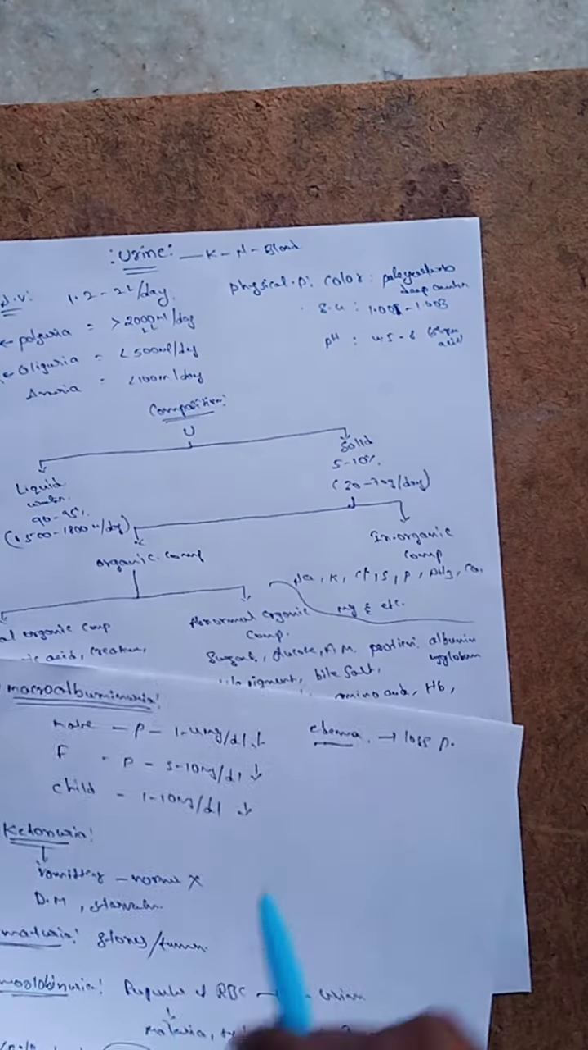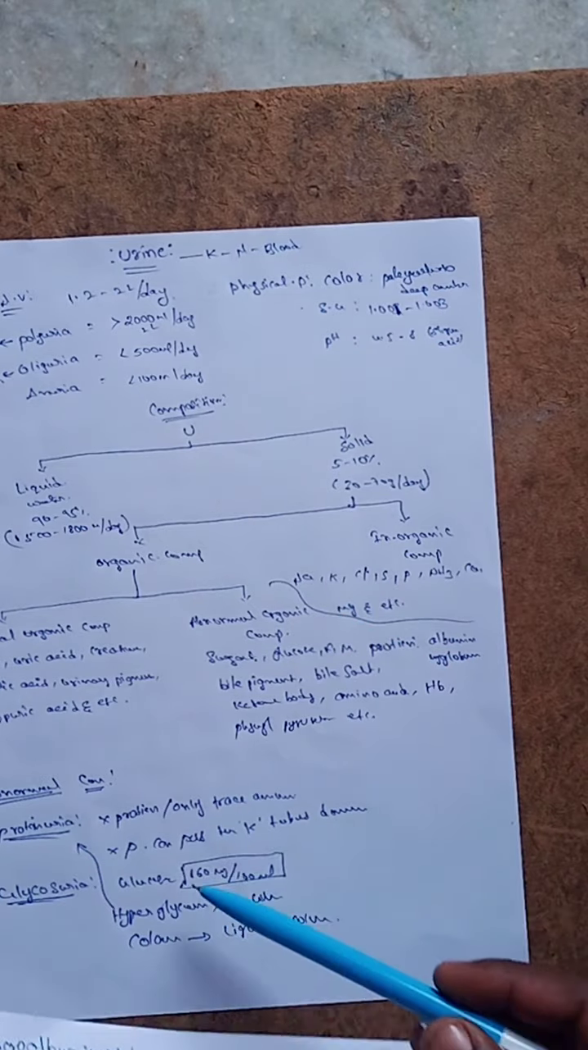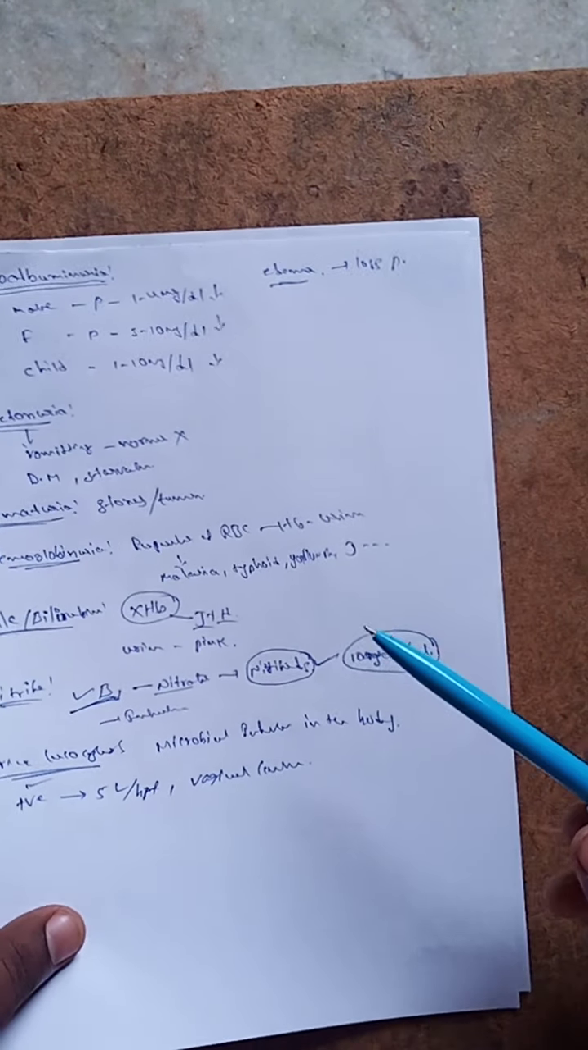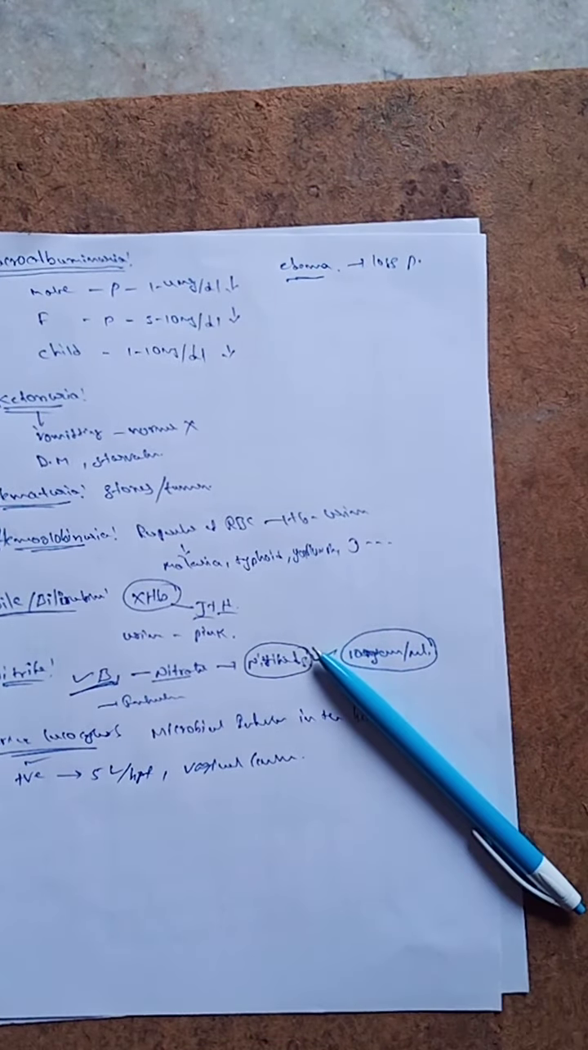This is about the normal volume, physical properties, and composition. The next one, abnormal constants of the urine. If you have any doubts, tomorrow we will discuss.